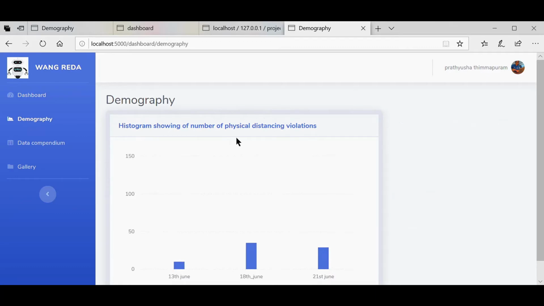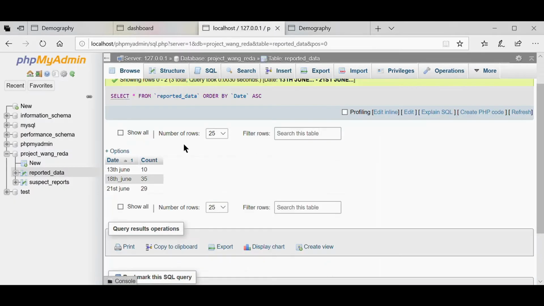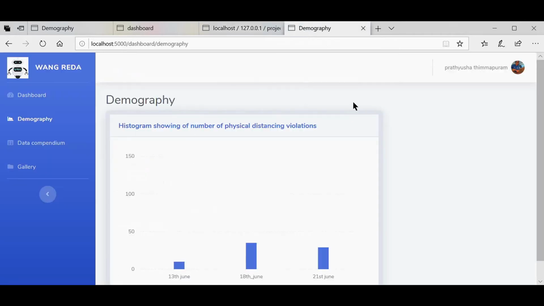A histogram showing the number of physical distancing violations, which is counted by the bot. The bot updates the number of physical distance violations recorded into a database, and that database sends all the data back here to the histogram. Let us check the database. So this is my local SQL database, and as you see, this is the reported data by the bot. It reports both the date and the count on the particular day. Whenever it finds a new violation, the count is incremented by the violations count it has recorded. And the same thing is reflected back here in the histogram.